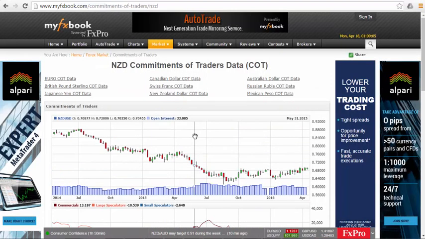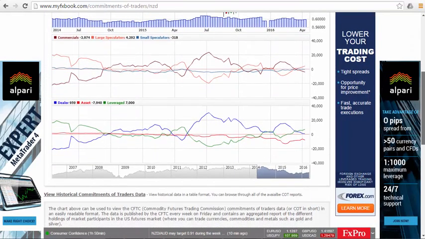Looking at New Zealand US dollar here, for the New Zealand positions, we see that the asset manager, which is the red line here, has increased their short positions. They went from 6,500 to 7,900 for their short positions. And for the speculative players here, leverage funds, they have increased their long positions. So they went from 5,400 to 7,000. So overall, this looks neutral as well based on the COT.